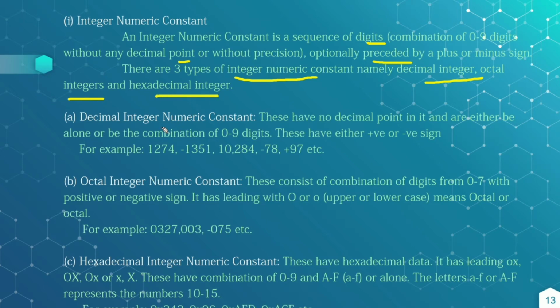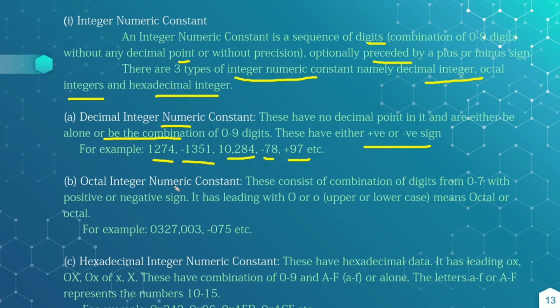Okay, decimal integer constants have no decimal point in them and are either alone or a combination of 0 to 9, and may carry a positive or negative sign. For example, 1274, minus 1351, 10,284, minus 78, plus 97. These are all decimal integers, which consist only of decimal digits, that is, only 0 to 9.